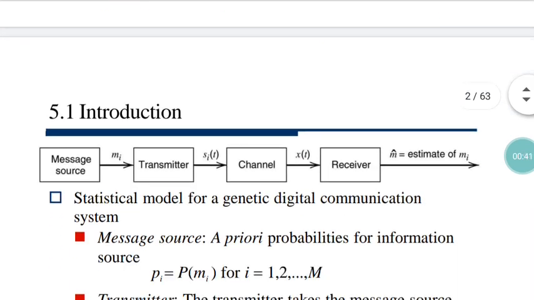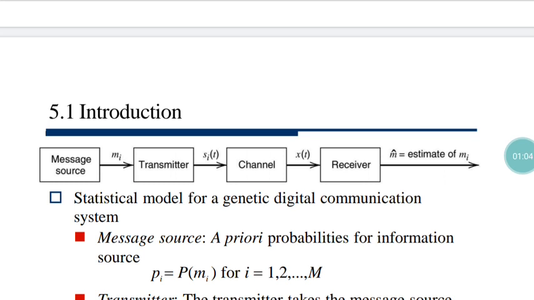In this introduction section, I can say how one digital system is designed for data transmission. Here you can see a few modules. Number one is the message source. The second portion is the transmitter.